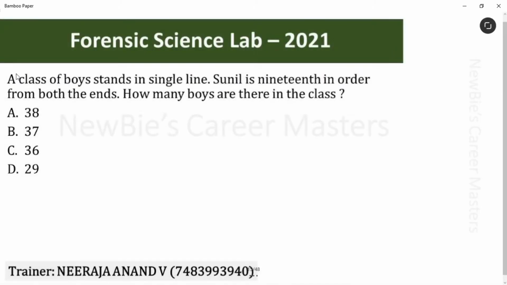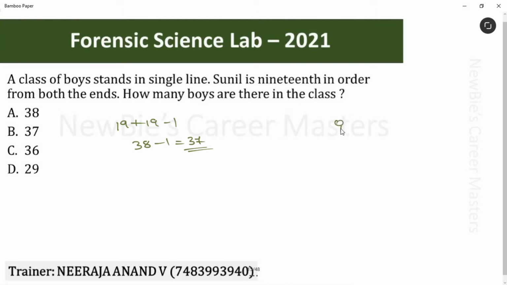Next question is, a class of boys stands in a single line. Sunil is 19th in order from both the ends. How many boys are there in the class? It is very simple. Just add 19 twice minus 1. That is 38 minus 1, which is 37. I'll give you an example for this.